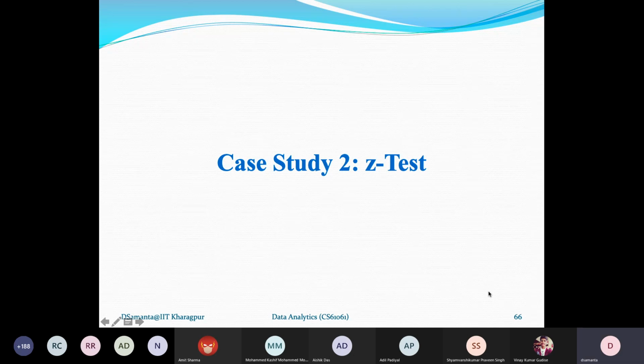Now this example, as I said, a Z test. So I have chosen 3 case studies, one corresponding to t tests, which just now I have discussed, another Z test, and then chi-square test. So right now, I'm going to discuss the Z test. Let us consider a problem definition first, and then the 5 different steps that need to be followed will be discussed one by one.